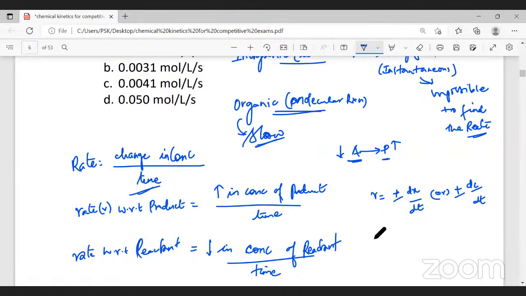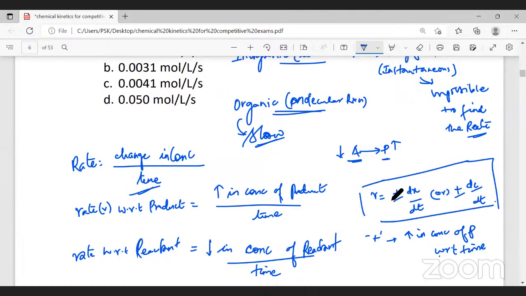What does this plus signify? Plus signifies increase in concentration of the product with respect to time. This is called the rate equation. So in the rate equation, plus signifies increase in concentration of the product with respect to time, and minus signifies decrease in concentration of the reactant with respect to time.